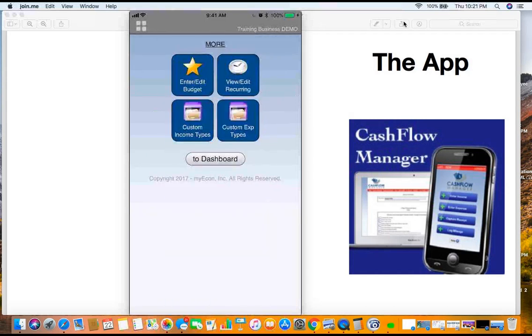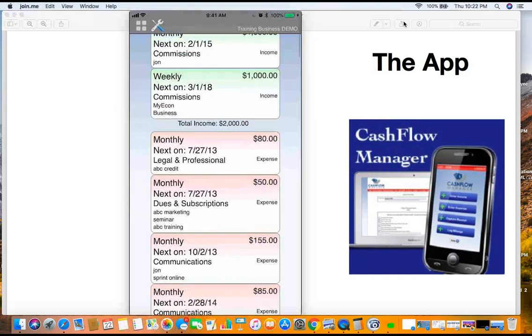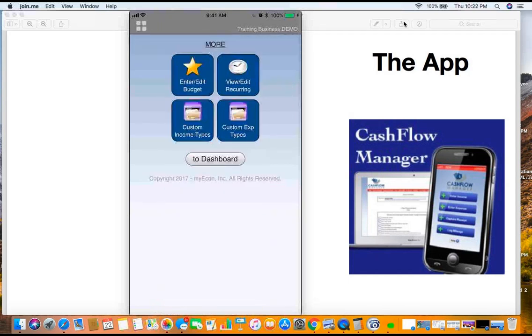Now let me show you this, okay? Custom expense types. If I have something that's not in the actual drop-down menu, I can create one. Or if I want to see what my recurring expenses are that I already have in here, they're right here. And I can go in here and look, I can click on this and then I can change it. I can change it from weekly, or I can change it to yearly, or whatever the case may be, or I can delete this entry. So I got some options here. So this system is very open-ended, so to speak, okay? Custom expense types, we got that. Custom income types, I put income or expenses in here, okay? And then, so we got all that in there, right?